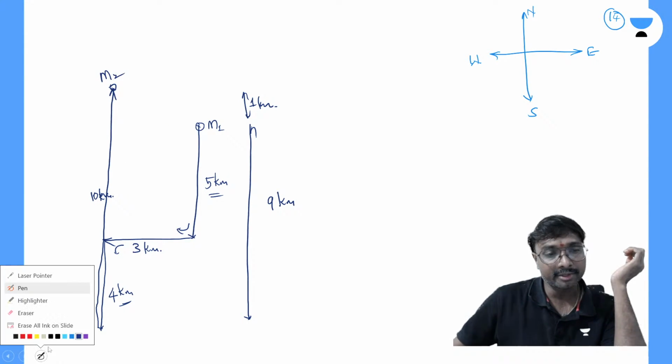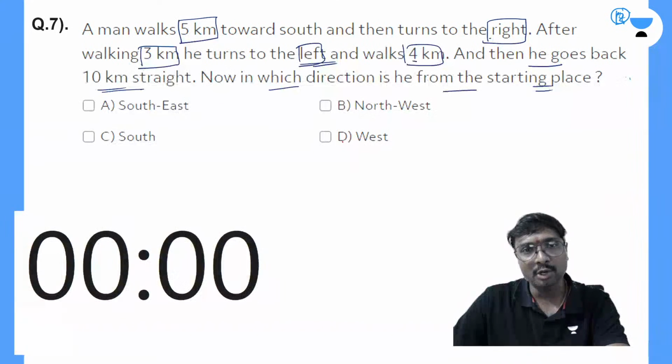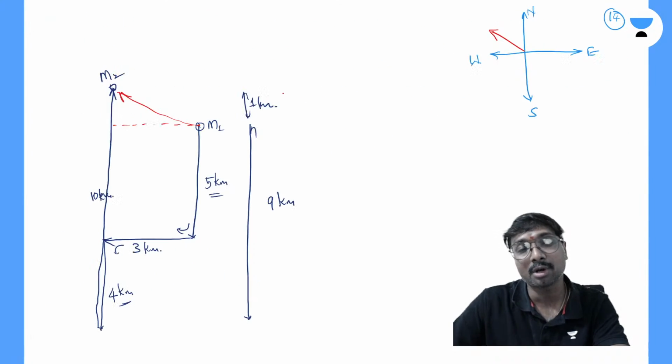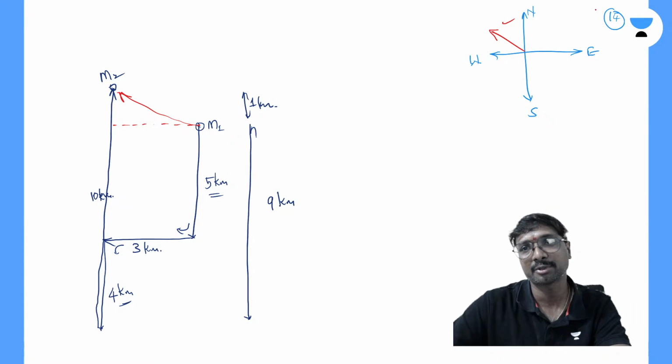So with respect to this first position, he is in which direction? If you just observe, everyone, he is in this northwest direction. Yes, he is in the northwest direction, which means option B is correct. You can say northwest direction with respect to the starting place.